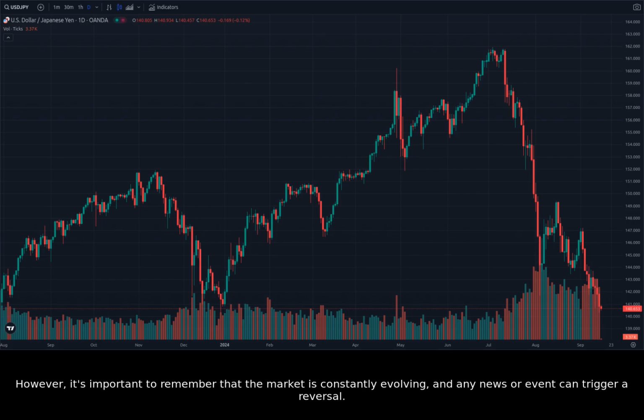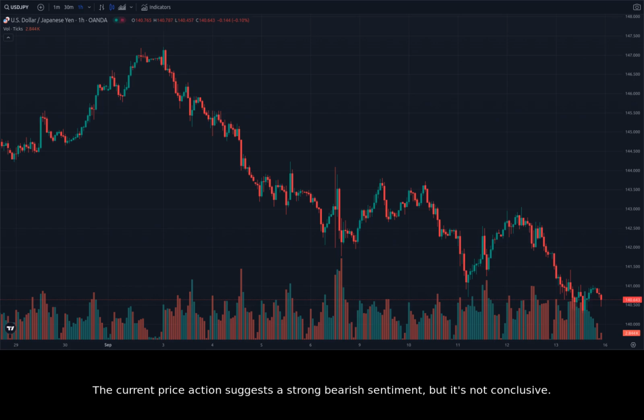However, it's important to remember that the market is constantly evolving, and any news or event can trigger a reversal. The current price action suggests a strong bearish sentiment, but it's not conclusive. To get a clearer picture of the short-term outlook, we need to analyze the chart data from shorter timeframes. Let's switch to the 1-hour chart and zoom in on the recent price action.